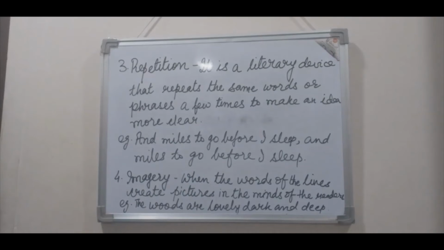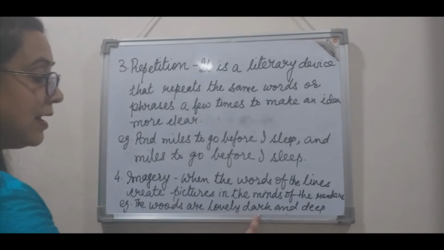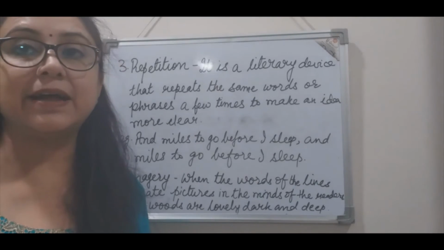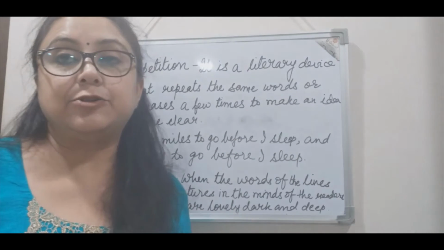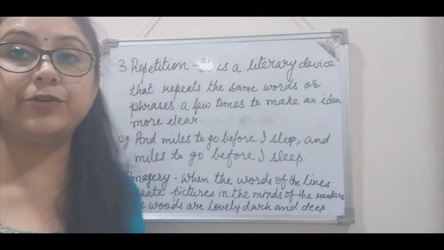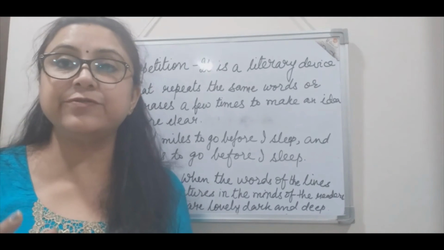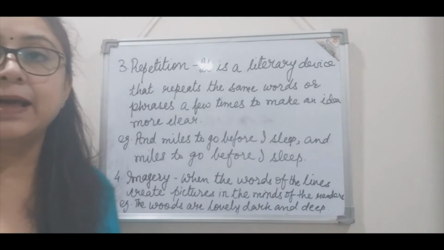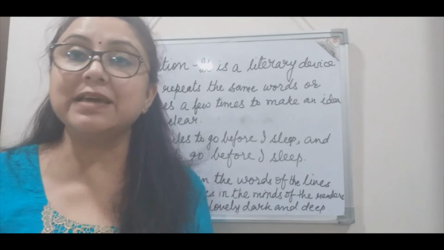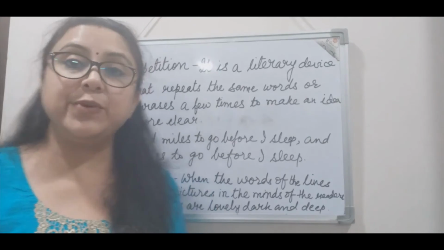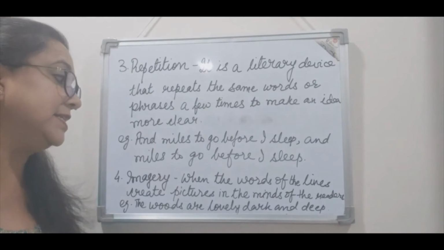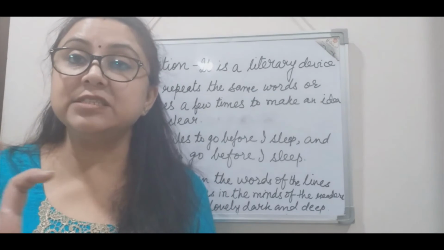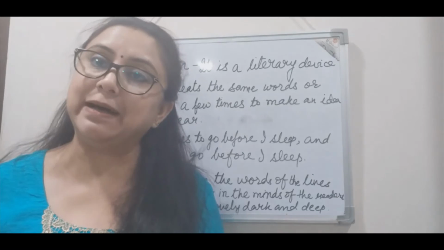For example, the woods are lovely, dark and deep. Through this line, we can very easily understand that the poet draws a picture in the mind of the reader of very beautiful woods, that is forests, which are very dark and deep. Deep means thick, dense forest. So when we read this line, the woods are lovely, dark and deep, it creates the picture of a dense forest which is pitch dark, right?